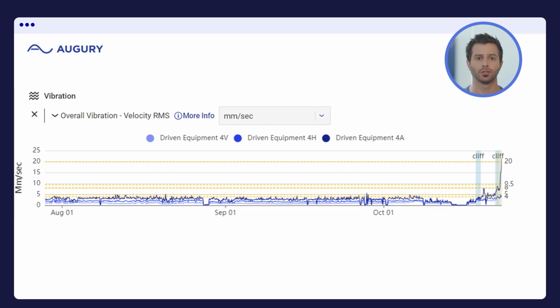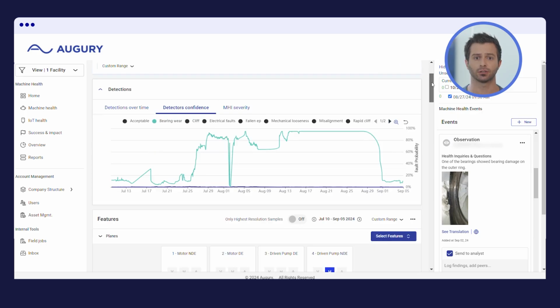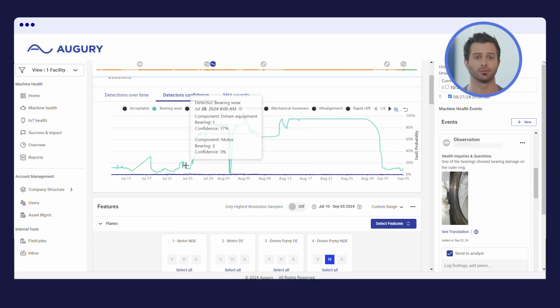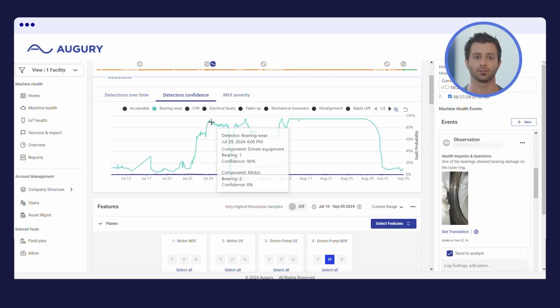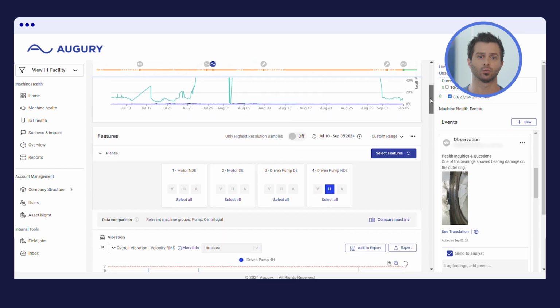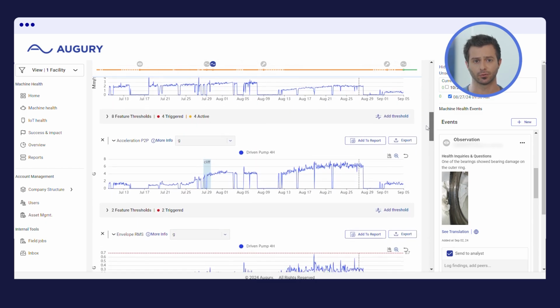Let's look at a couple of tools available to you and our VAs. When we look at the data, we're looking for any rapid changes, like the spike we can see here in the vibration. With spectrum analysis, we can dive deeper into the details and zero in on specific frequency and potential vibration sources. The spectrum shows the vibration frequencies and their amplitudes, which are tied to the machine's rotational speed and the condition of its components. When we see peaks in the spectrum, they highlight frequencies related to specific machine parts. This tool helps us catch issues early, leading to less downtime and a longer lifespan for your equipment.